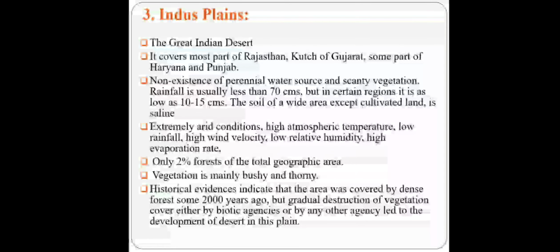Historical evidence indicates the area was covered by dense forest some 2000 years ago, but gradual destruction of vegetation by biotic agency and other agencies led to the development of the desert in the plain. These plains are formed by the Indus River, so it has very fertile soil. But due to some environmental factors and anthropogenic activities, this became a desert.